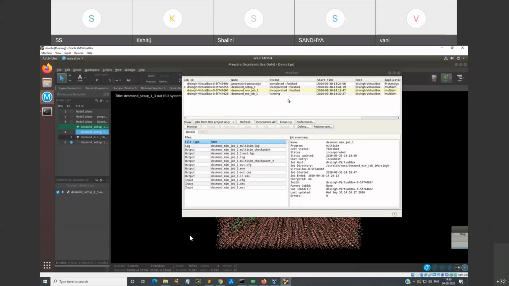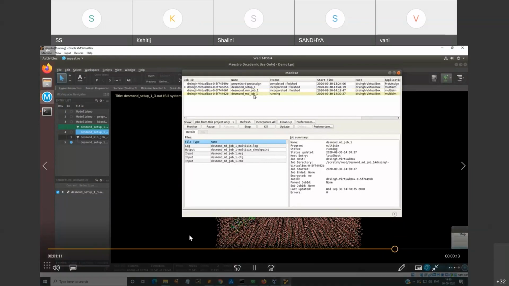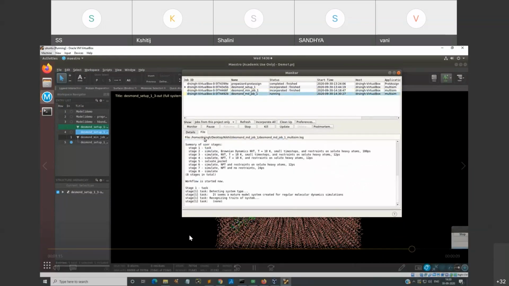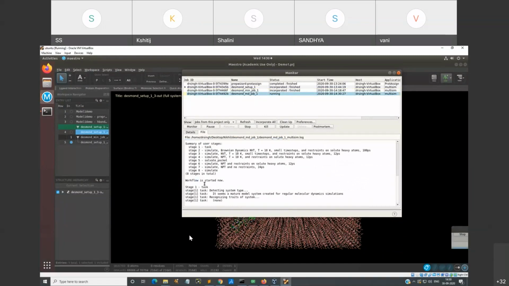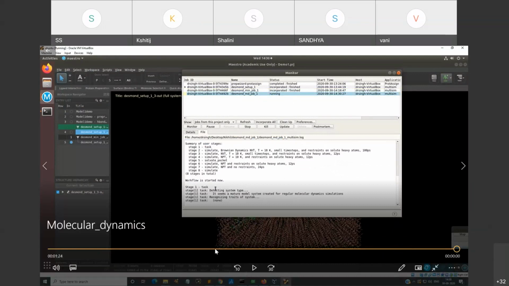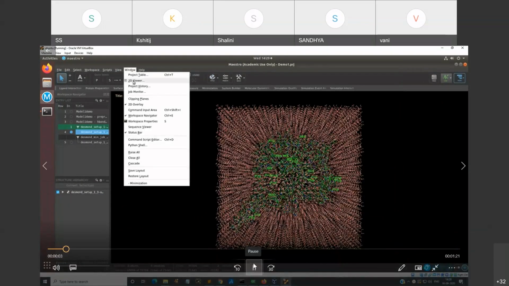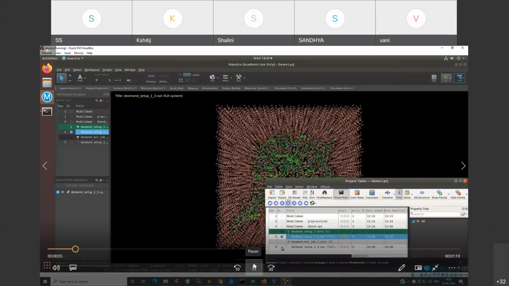Whether you want 50 nanoseconds, 100, 200, 500, or 1000 nanoseconds, that is a 1 microsecond simulation, the process will start, and it will show all the spatial restraints, the solvation, the heavy atoms incorporation, and the partial restraints, the calculation of your distance energy, etc. So all of these can be calculated.